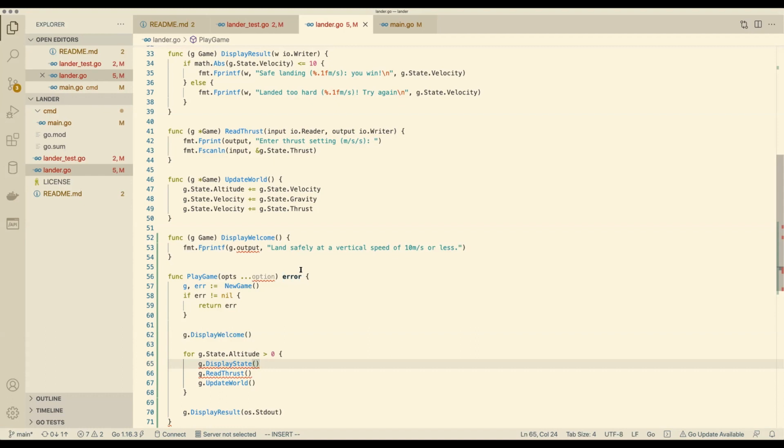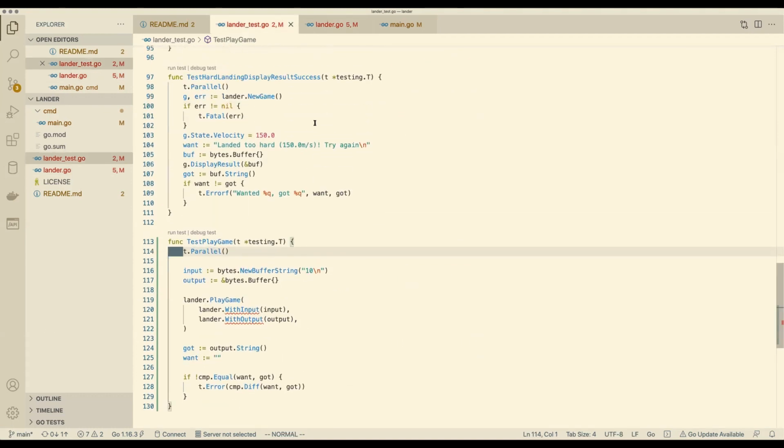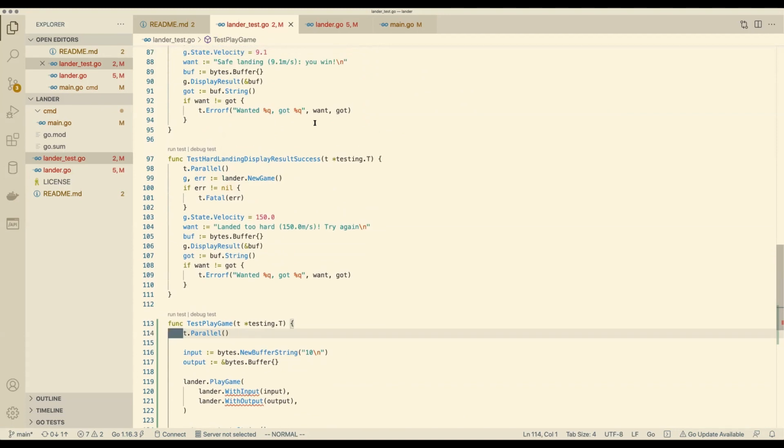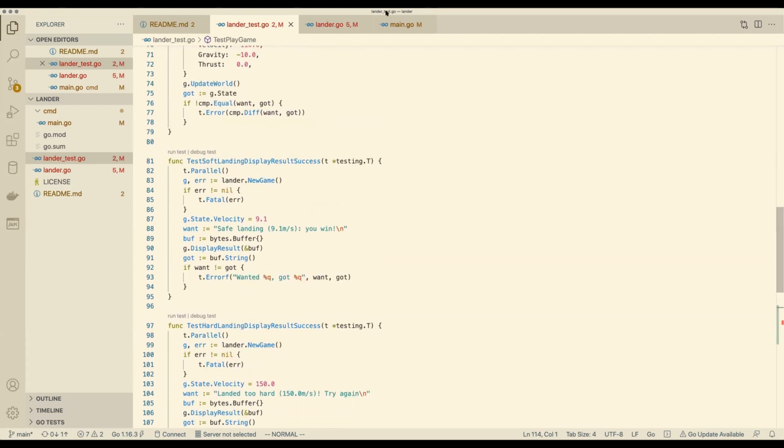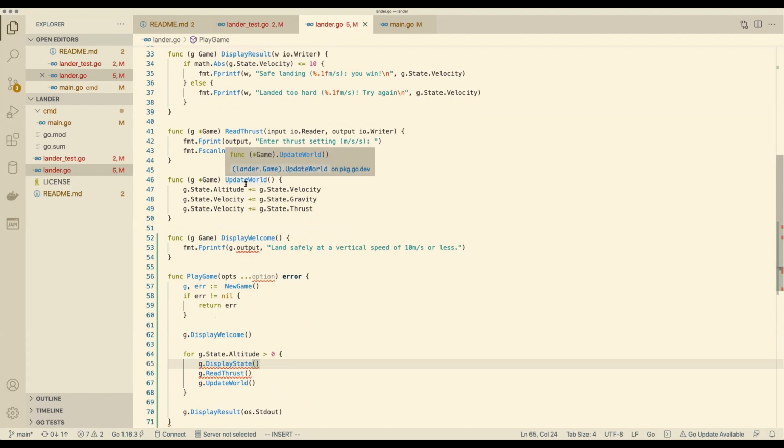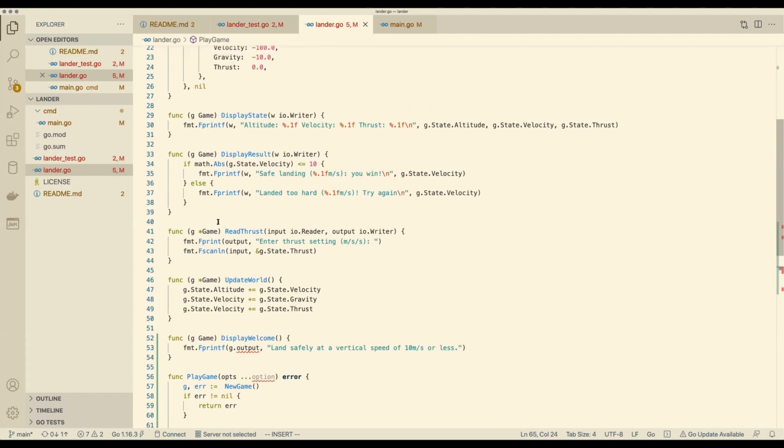Yeah, and in many cases your IDE can just fix it for you. So fine, we can go to display state and tell it not to expect any parameters anymore. That'll fix that, and the same for readThrust. Display state. Hold on. Display results. So where we have display state.